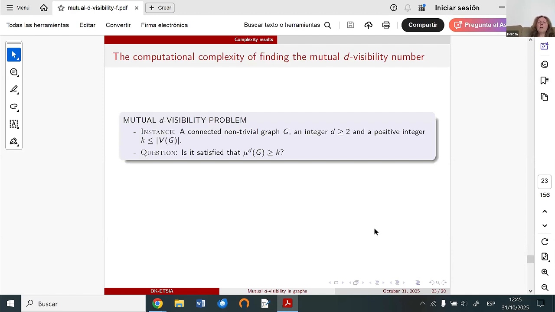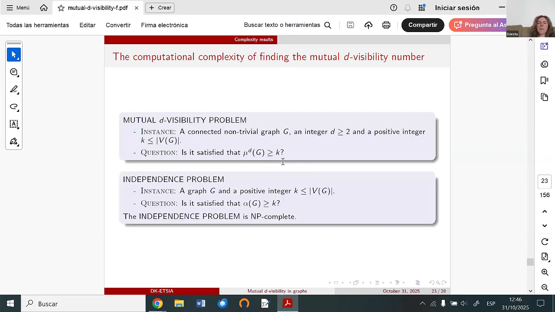The problem which we have here is the mutual visibility problem. The instance is a connected non-trivial graph G, an integer D which is equal or greater than 2, and a positive integer k which is less or equal than the order of graph G. The question is: is it satisfied that the mutual visibility number of graph G is greater or equal than k? To speak about complexity, I need here to recall a known decision problem, the independence problem,